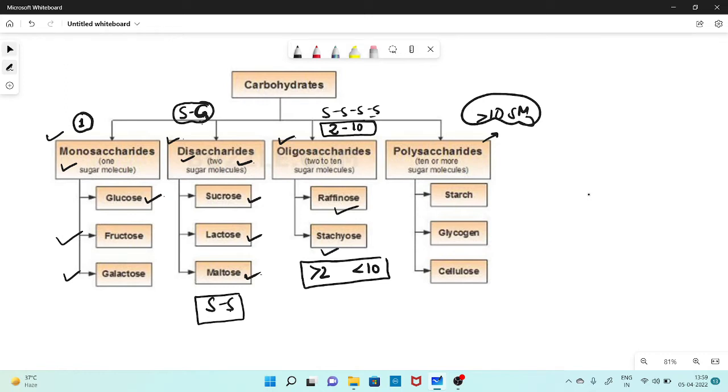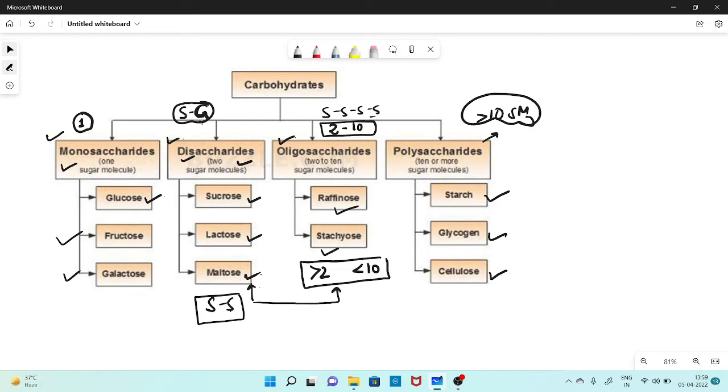In the case of polysaccharides, you have starch, glycogen and cellulose as examples. Sometimes disaccharides are also included in the oligosaccharides, in which two sugar molecules are joined together.